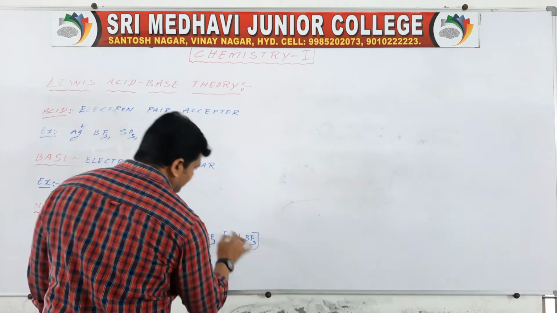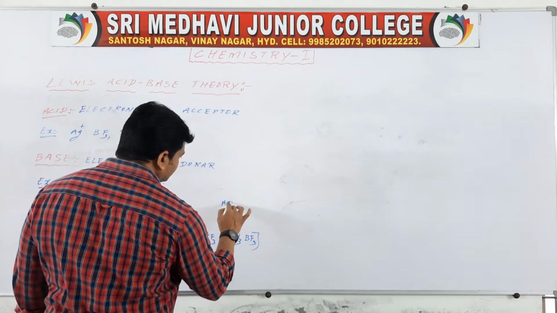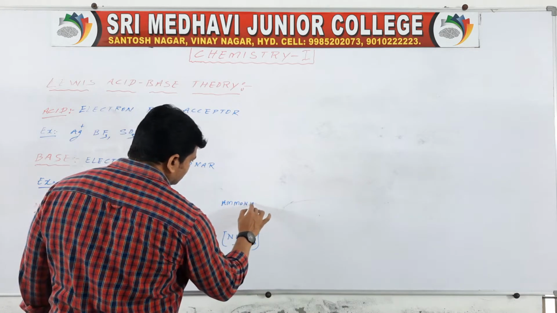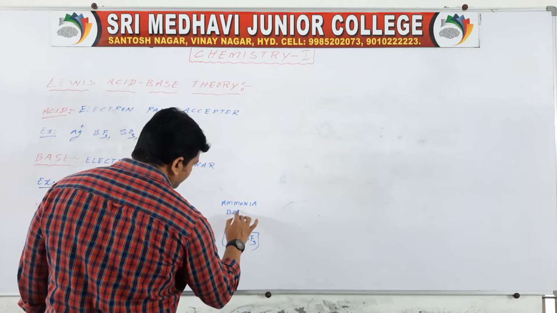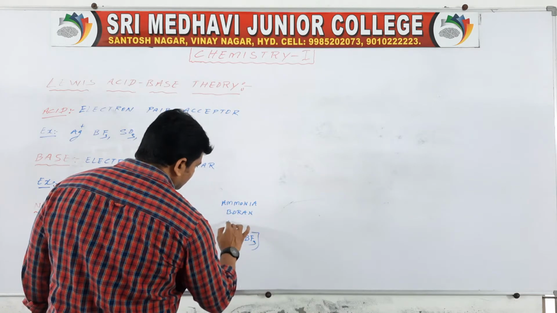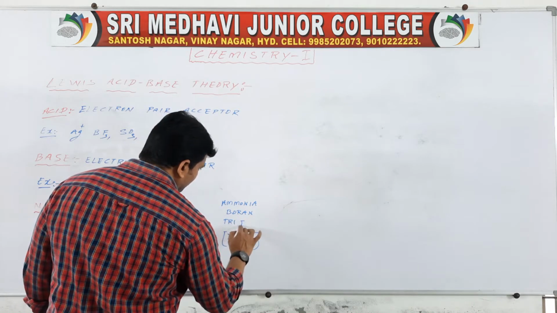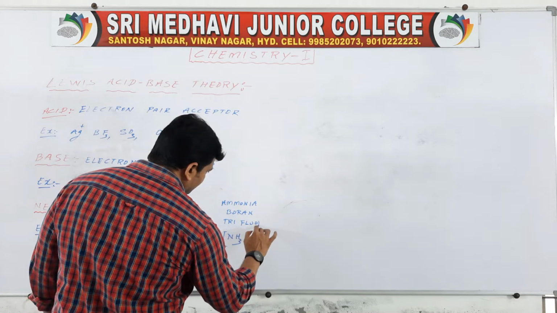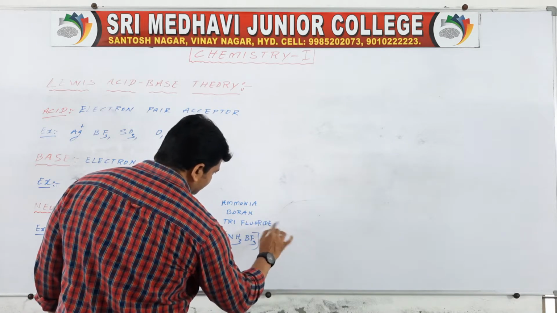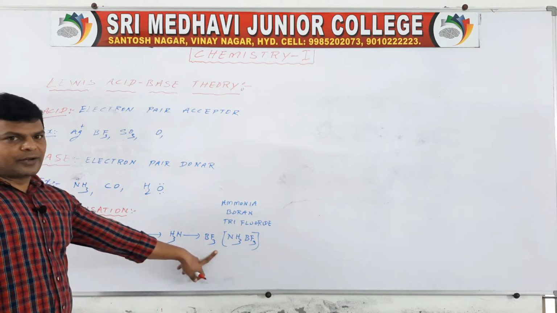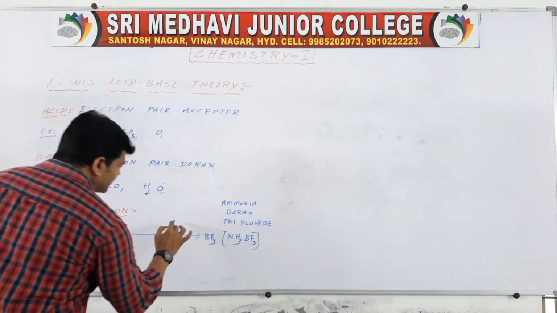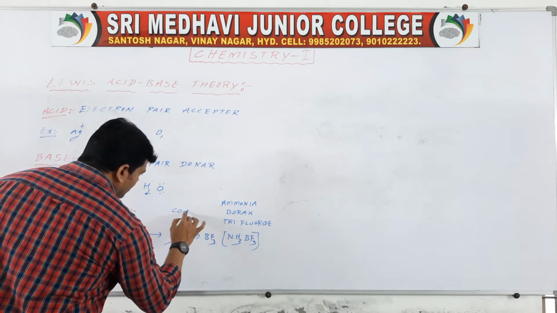So it is ammonia boron trifluoride molecule. It is formed by a coordinate covalent bond.